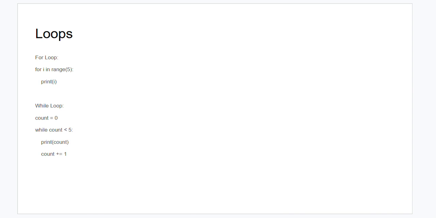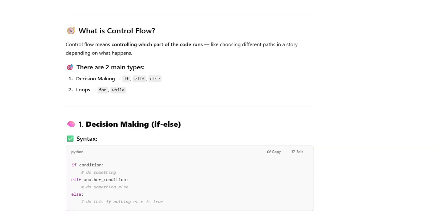Now come back to the other control flow statements, that is loops. We are going to discuss more about the if else statement, then we'll again continue with the for loop. So as we discussed, control flow means controlling which part of the code you want to run. As we already saw with the condition, the score, if it is greater than or equal to 60, execute passed, otherwise failed. In the same way, there are two main types, that is decision making, if else, and loops, for loop and while loop.